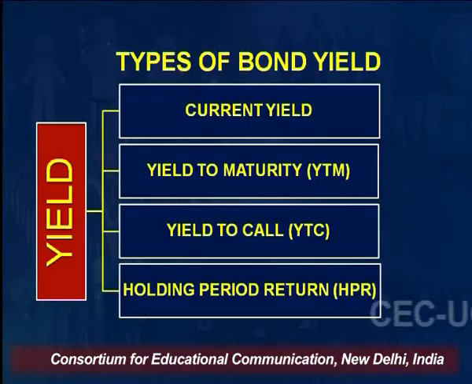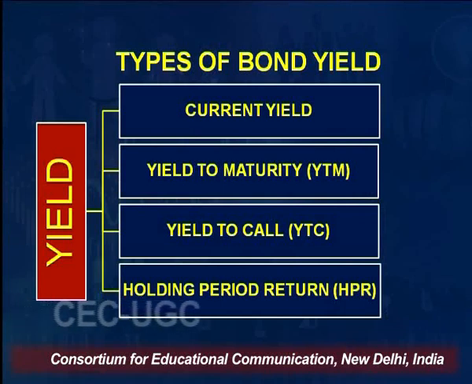After talking about the meaning of yield, now let me talk about the different types of yield which we normally calculate. We call them current yield, yield to maturity, yield to call, and holding period return. So, let me talk of the current yield.